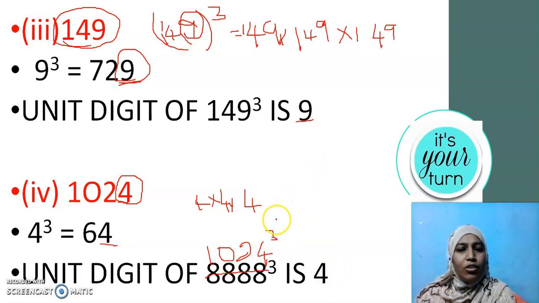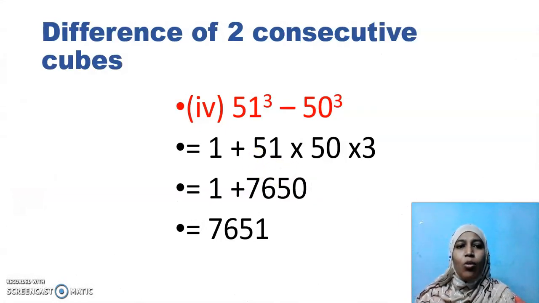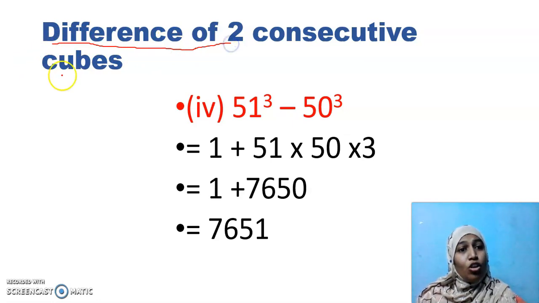Okay, children. Now let's see about another property. Yes. What is it? It's very, very important because you have the same heading in squares also. Okay. Difference of two consecutive cubes. How to find the difference of two consecutive cubes? Here the two numbers are very simple.